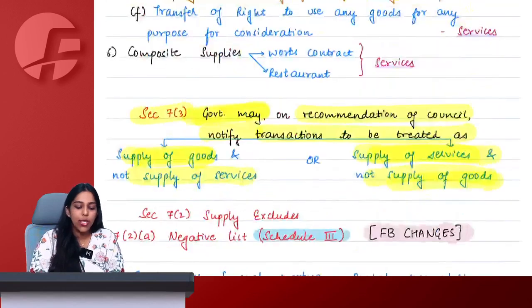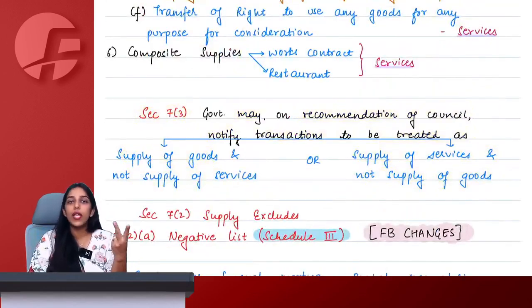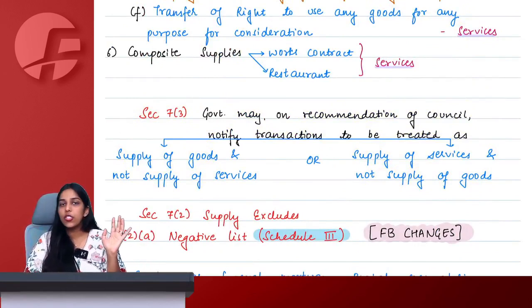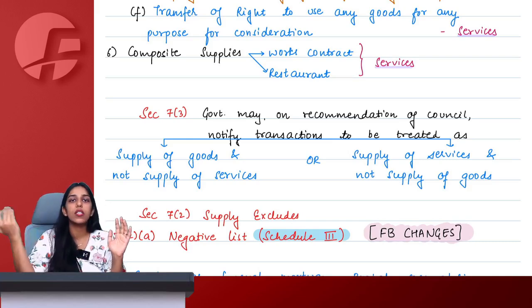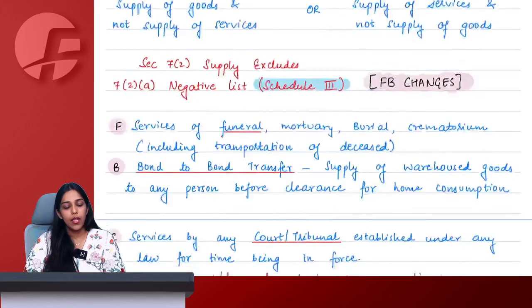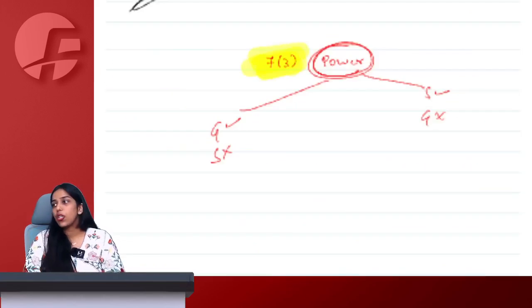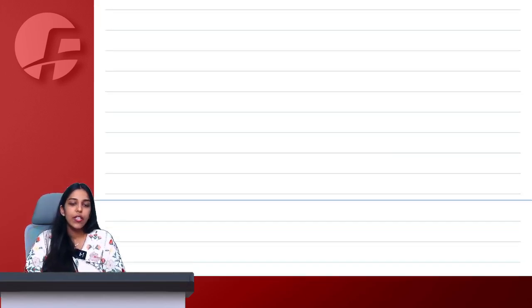Yes or no? Section over? Yes, ma'am. It is just a 2-line section which simply says that government may, on recommendation of council, notify certain transactions to be treated as goods not service or service not goods. And then the last section of the chapter, which is section 7(2).